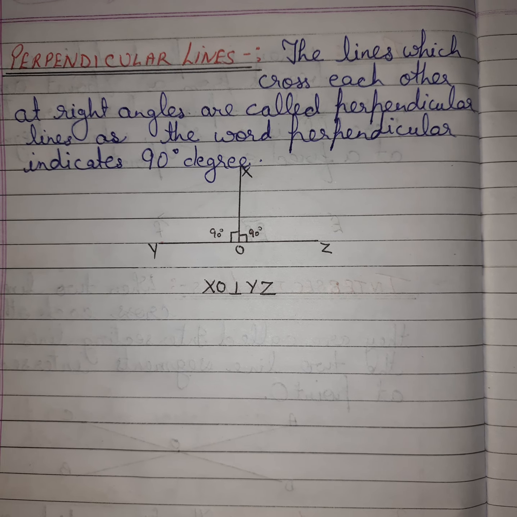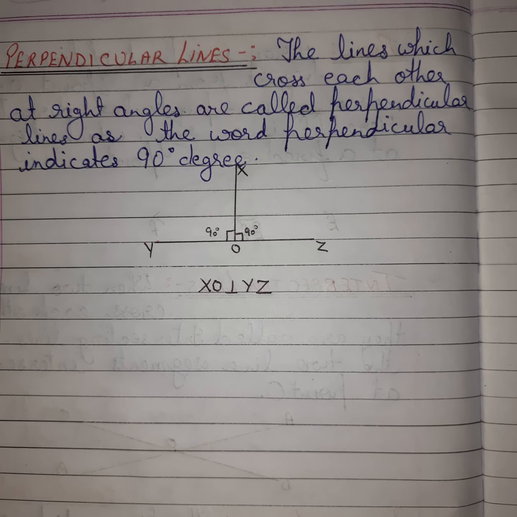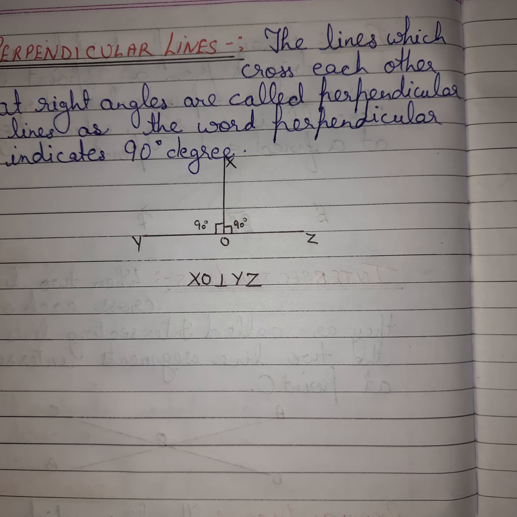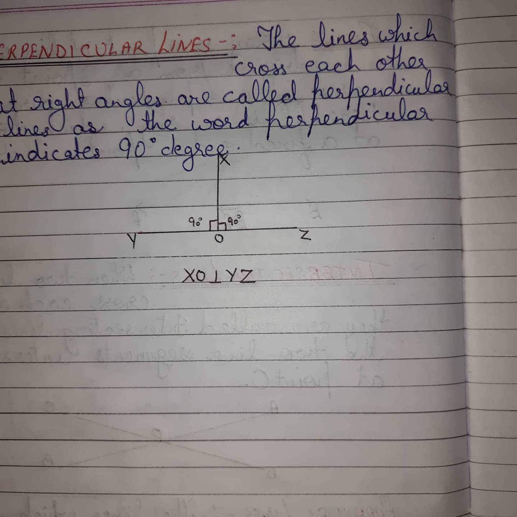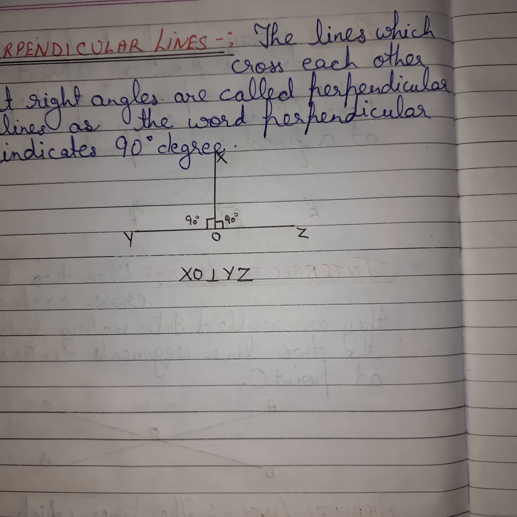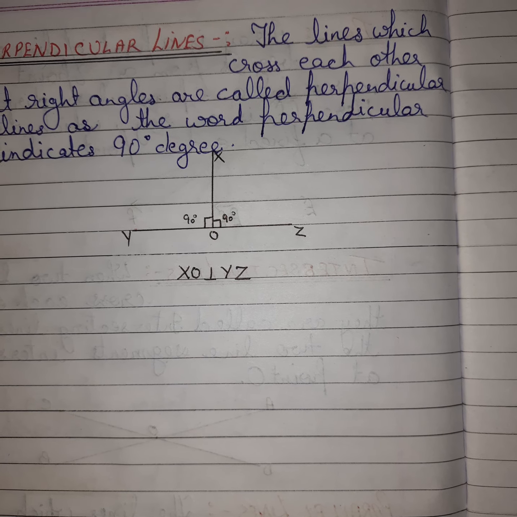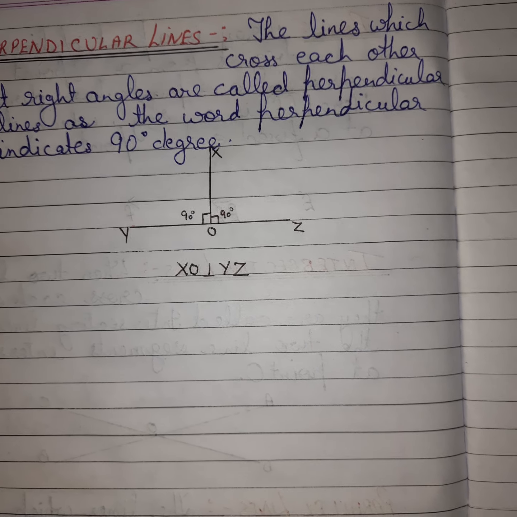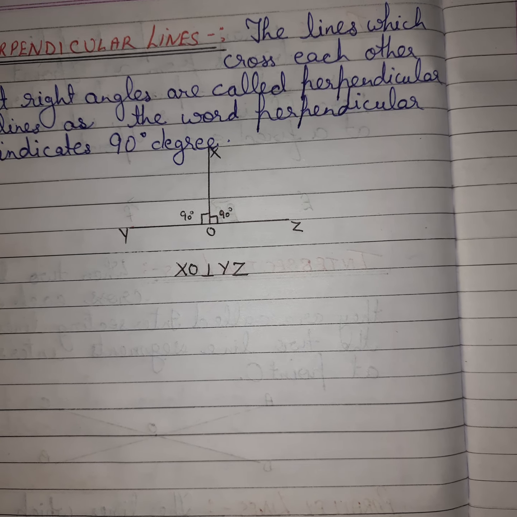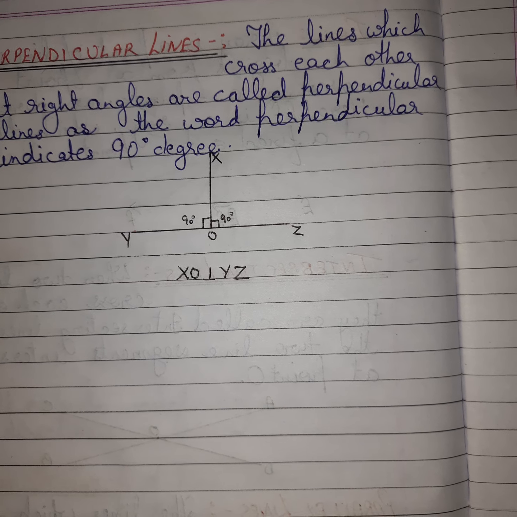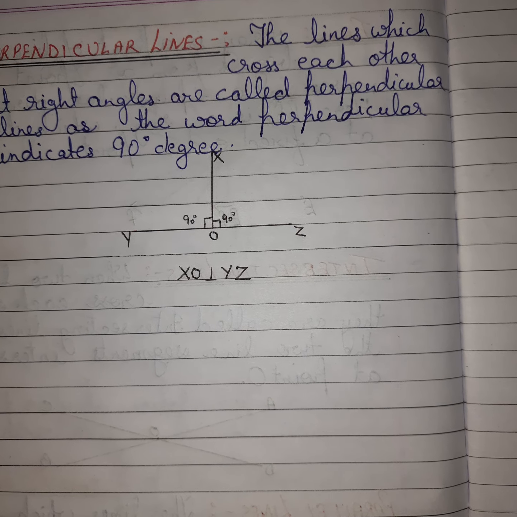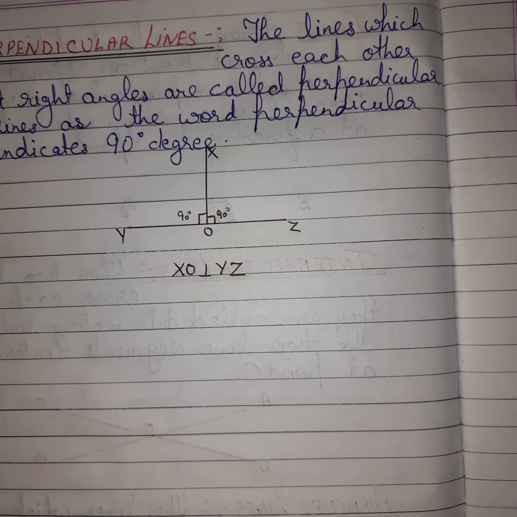So with the help of this theoretical portion, you can understand what a line is, what a line segment is, what a point is, what a ray is, and what intersecting lines, parallel lines, and perpendicular lines are. With the help of this, if a question arises, you can easily give the answer about which are the rays, perpendicular lines and all.